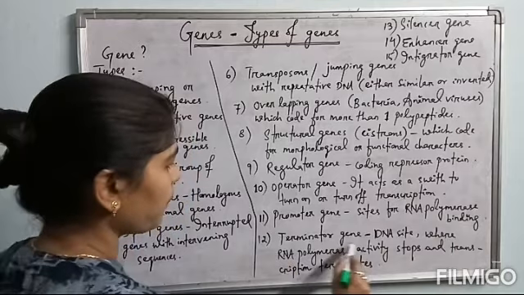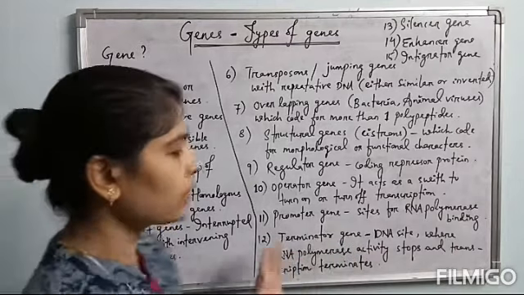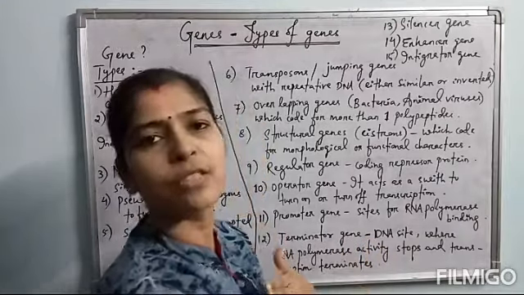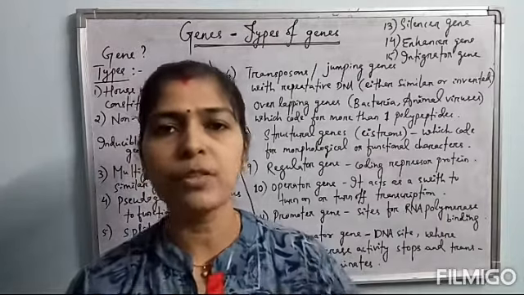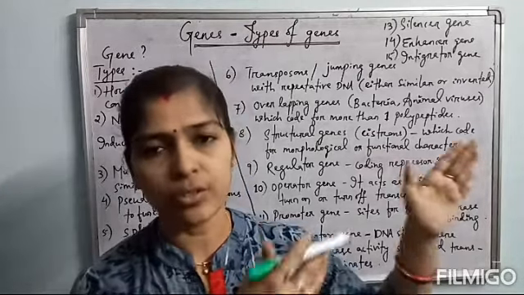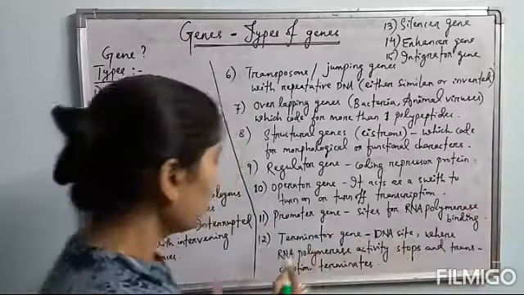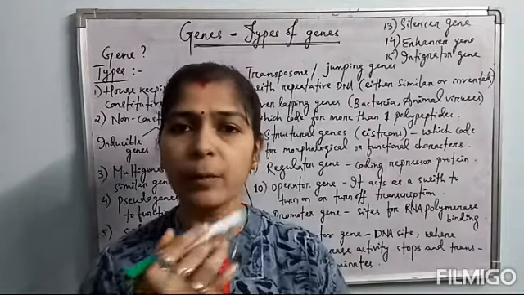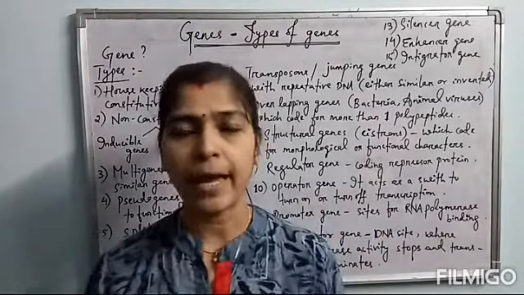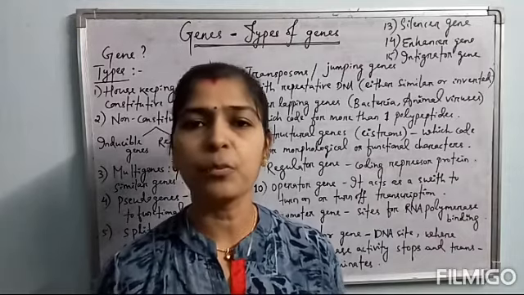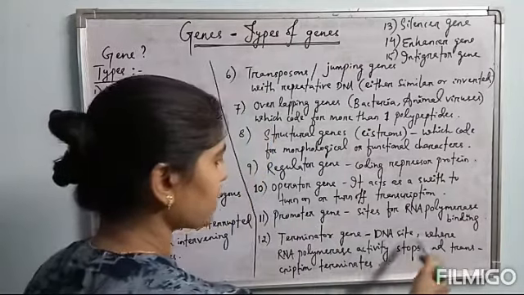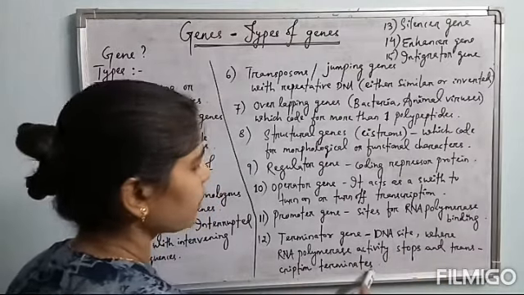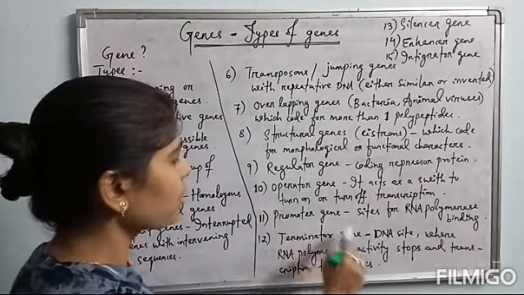Then come to the terminator gene. The terminator gene is the DNA piece which is present towards the downstream of the cistron, where transcription terminates, where the RNA polymerase enzyme dissociates from DNA and automatically the transcription process is terminated. So this is the DNA site where RNA polymerase activity stops and transcription terminates. So this is about the terminator gene.